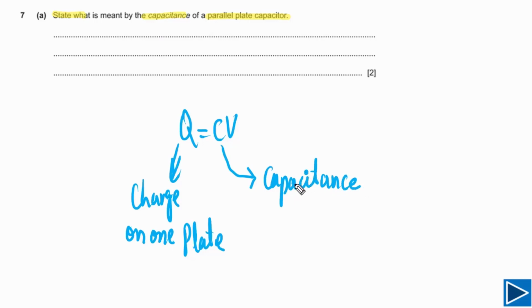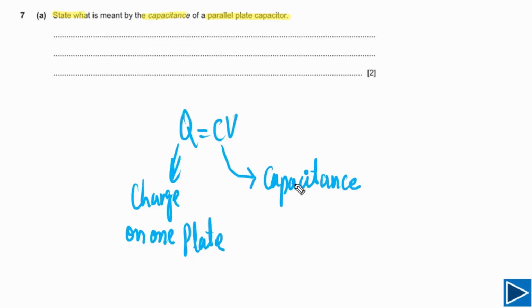If the capacitance of a capacitor is greater, it means the capacitor is able to store more energy. If the capacitance is lower, it means the capacitor is not able to store a lot of energy, or simply you can say it has the ability to store less energy.